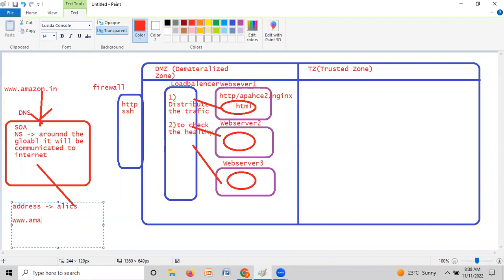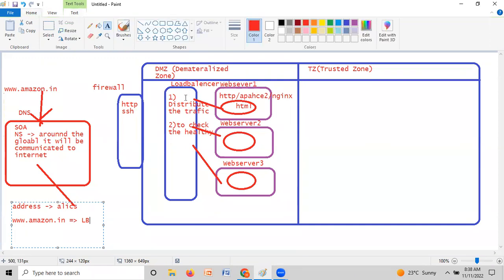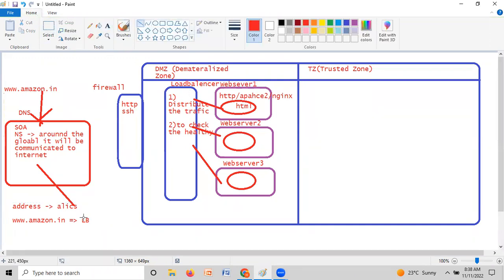So www.amazon.in will be pointing to the load balancer URL. You should not see these details, guys. Only at the organization level can we see these details, the Route 53 and everything, where you are hosting our application. Okay, load balancer, right? So this is the load balancer URL. Automatically the request will try to go to the load balancer.